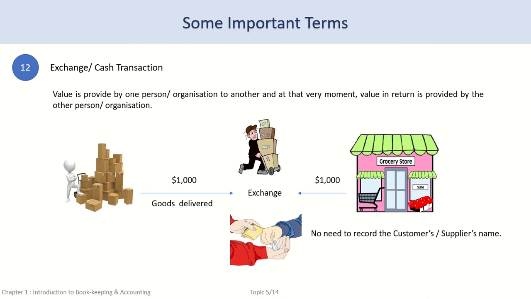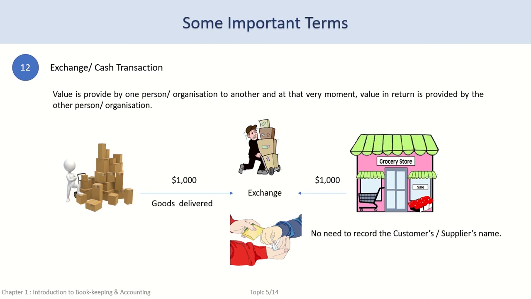Exchange transactions are not limited to assets or more specifically goods purchased or sold. Even in case of expenses, if we have engaged the services of someone and paid value in return, it is an exchange transaction. For example, if there was an electrical fault in the premise and we hired the services of an electrician, once the electrician does his job of rectifying the fault and we pay him off, it is an exchange transaction.